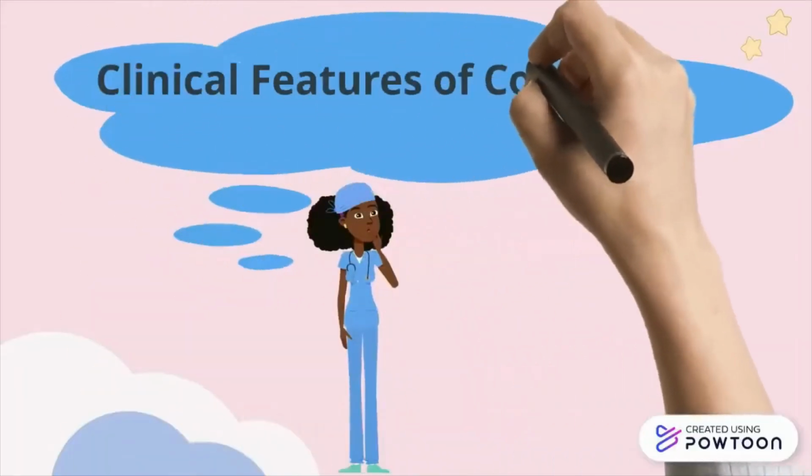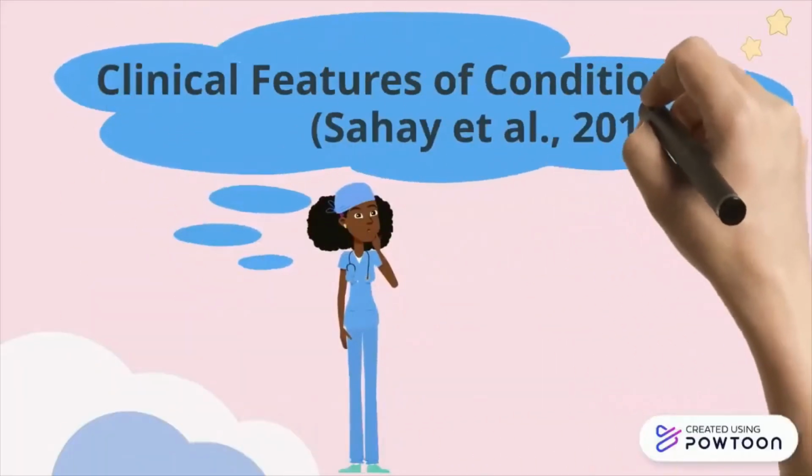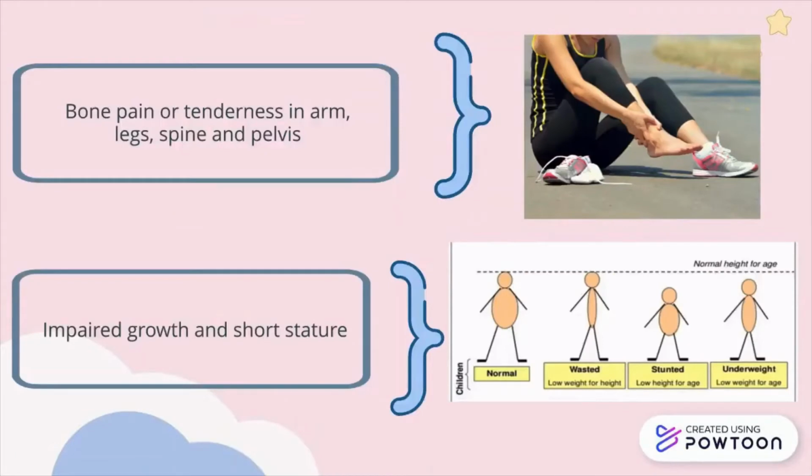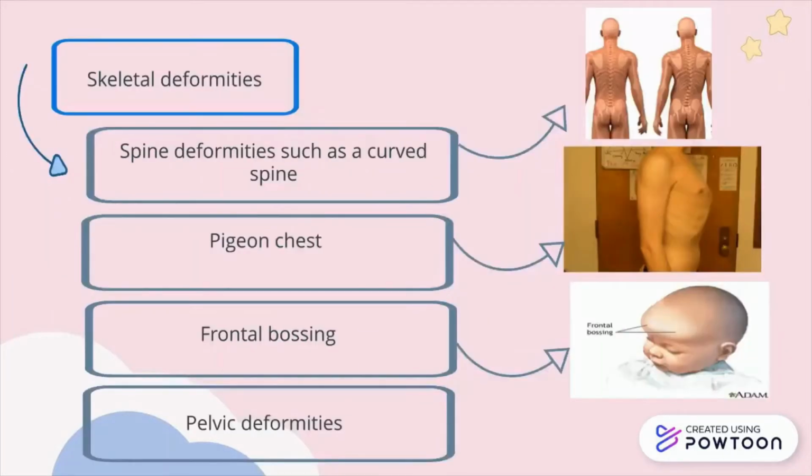Clinical features of the condition. Rickets disease has also been associated with bone pain or tenderness in the arm, leg, spine and pelvis. Besides that, it is also associated with impaired growth and short stature. Rickets disease has also been associated with skeletal deformity. The first one is spine deformity such as a curved spine.